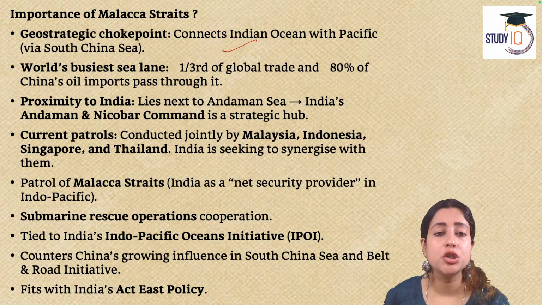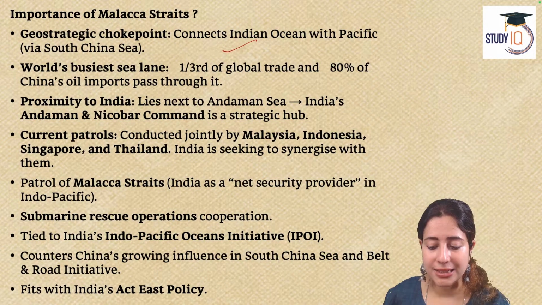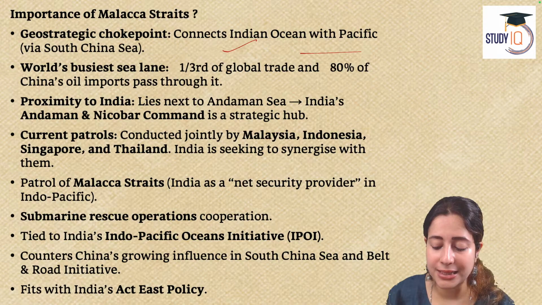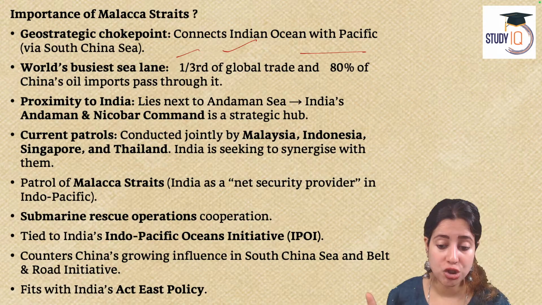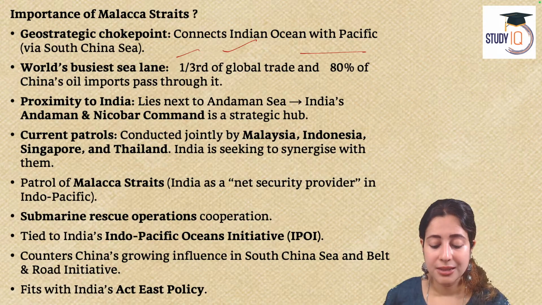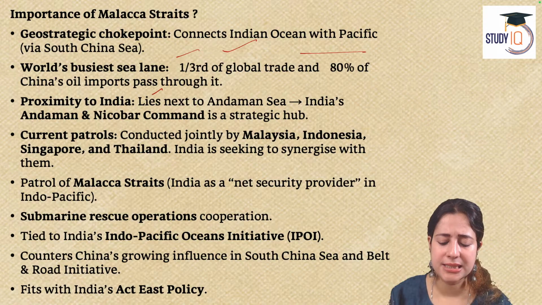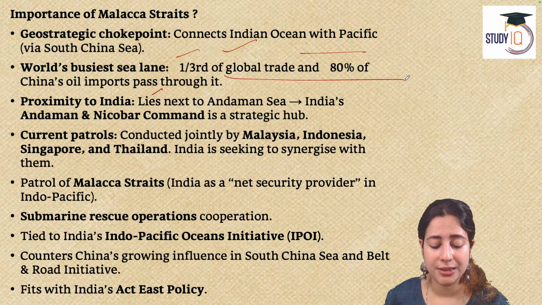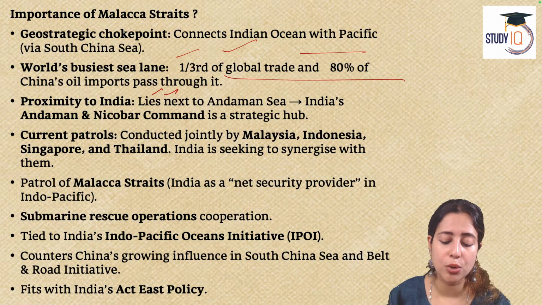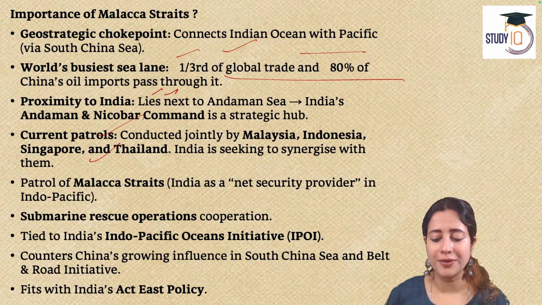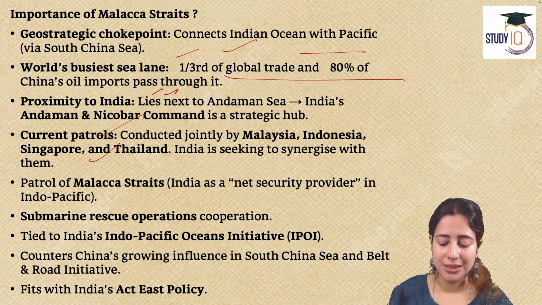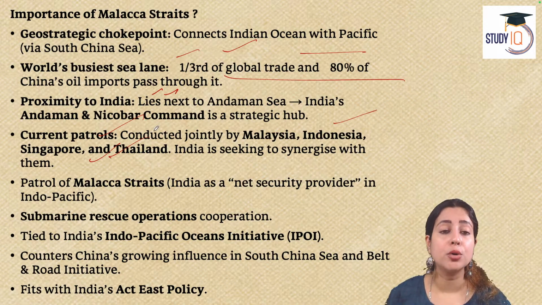It's a geographical choke point. It connects the Indian Ocean with the Pacific Ocean through the South China Sea. Now, South China Sea is an area that China dominates. Second, it is one of the world's busiest sea lanes. One third of global trade and 80% of China's imports pass through it. Today, the safety and security of the strait is a joint venture between Malaysia, Indonesia, Singapore, and Thailand.